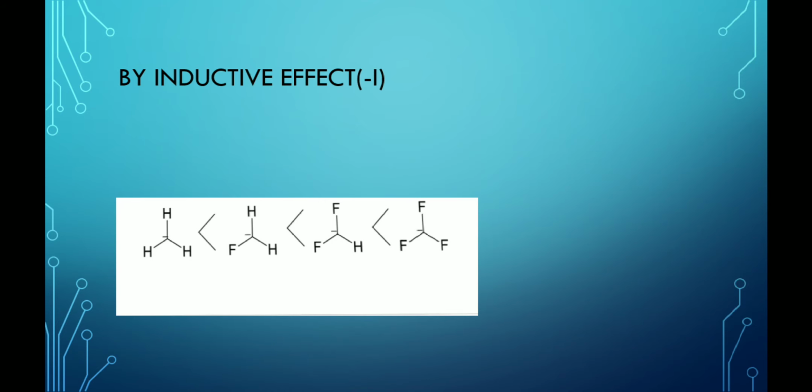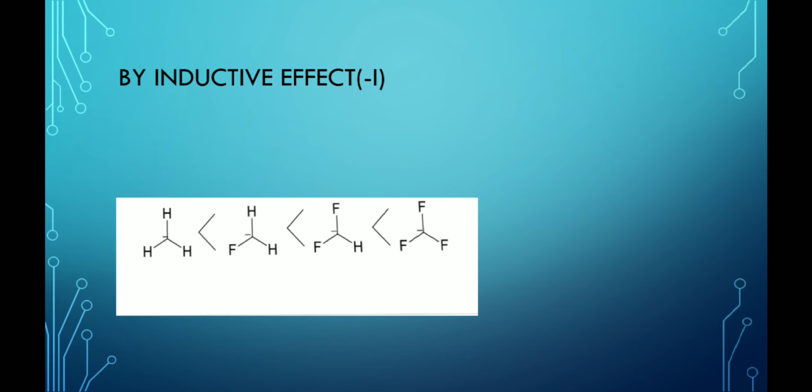Another example, if we compare the stability of methyl carbanion, fluoromethyl carbanion, difluoromethyl carbanion, and trifluoromethyl carbanion, the trifluoromethyl carbanion will be the most stable, whereas the methyl carbanion is the least stable. This stability can be explained on the basis of the minus I effect of the fluorine atom.